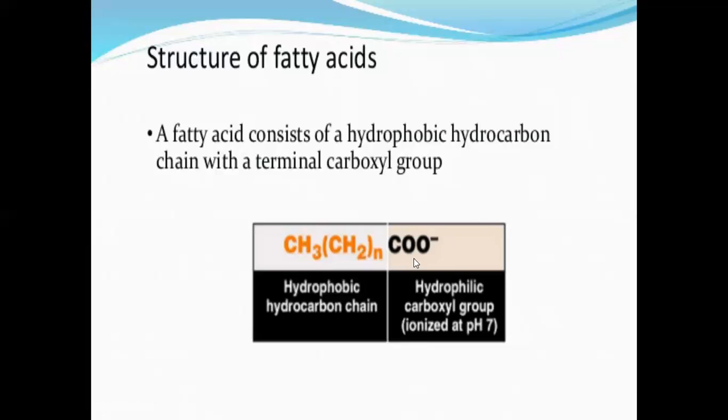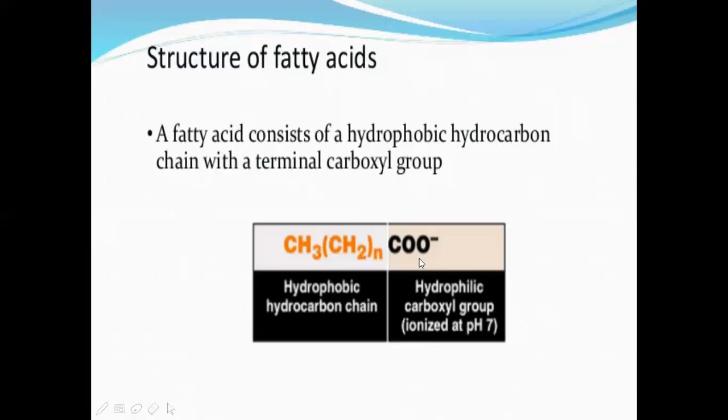We are coming to the other part. This is the carboxylic acid group, or COO minus. This part is polar in nature and it is hydrophilic. Hydrophilic means, again, hydro means water, philic means loving. So this part is hydrophilic and the other part is hydrophobic. The carboxylic acid group is ionized at pH 7.